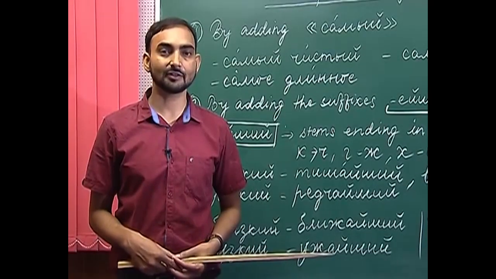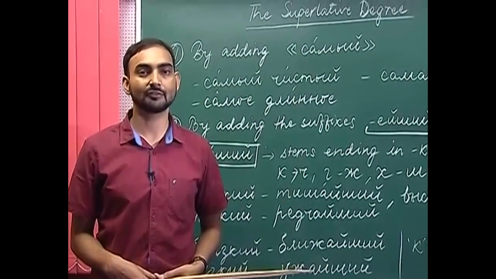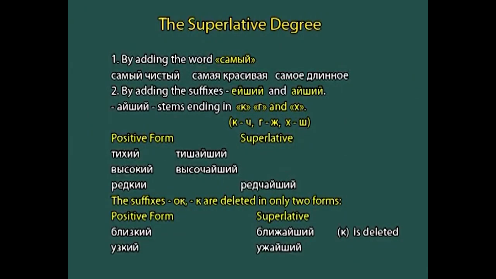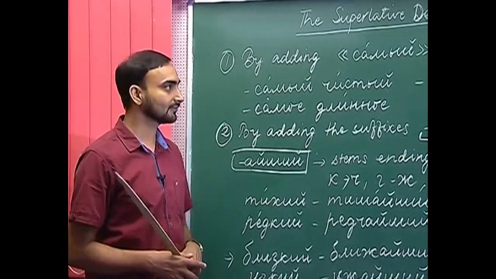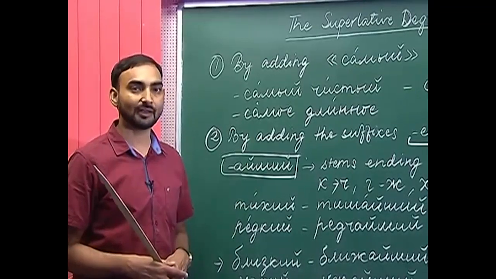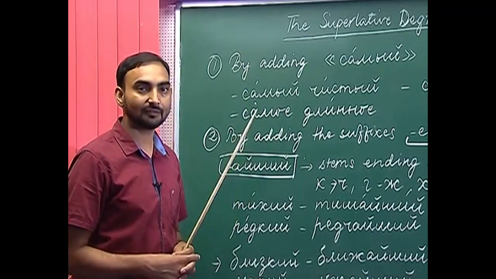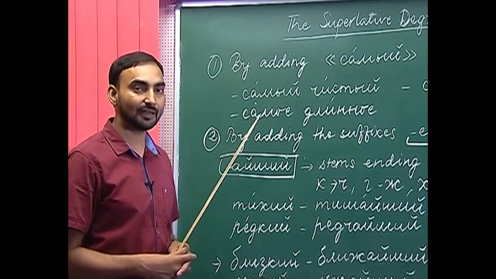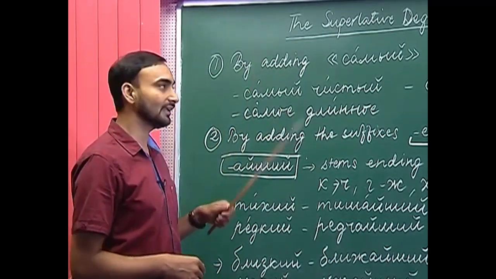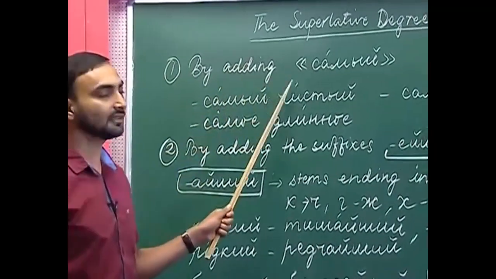The next topic we have is the superlative degree of adjectives in Russian. So, how do we derive the superlative form from an adjective? Superlative degree of adjectives is derived from qualitative adjectives in two ways. If you remember, while discussing the comparative degree, we discussed that it is formed by adding a word bole. Similarly, the superlative degree of an adjective can be derived by adding the word sami.